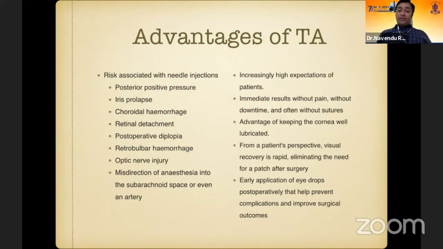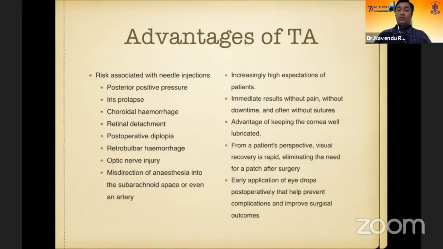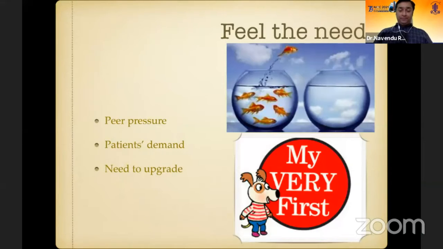The advantage of keeping the cornea wet and lubricated is there from the moment the surgery is complete. From a patient's perspective, visual recovery is rapid, eliminating the need for a patch after surgery. Early application of eye drops postoperatively helps prevent complications and improve surgical outcomes. These are the advantages of topical anesthesia over retrobulbar anesthesia.